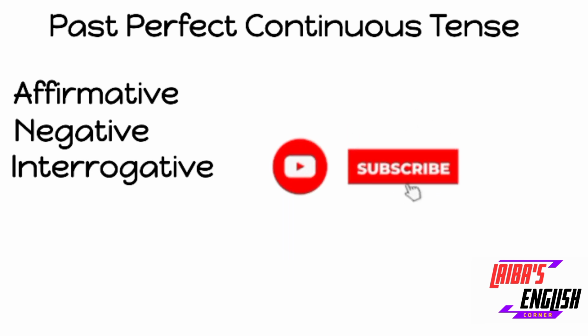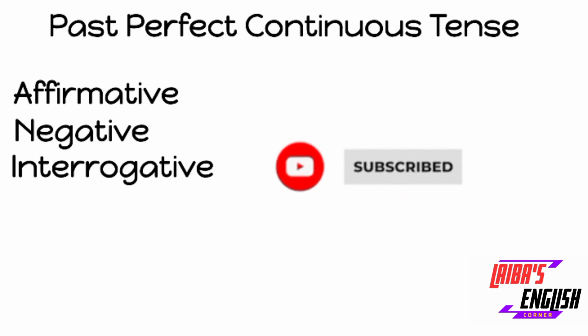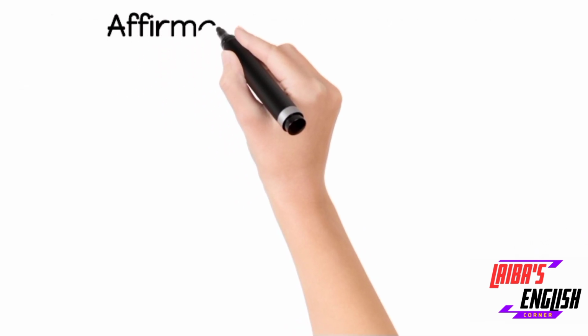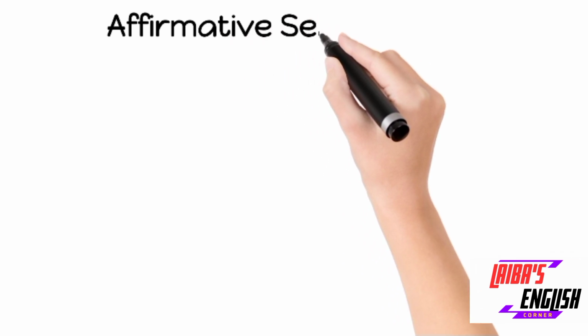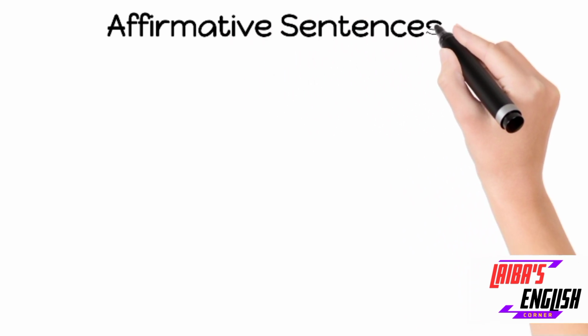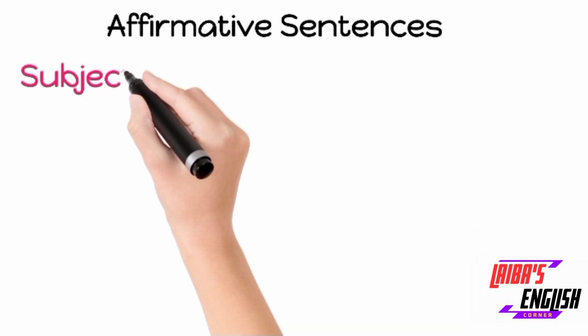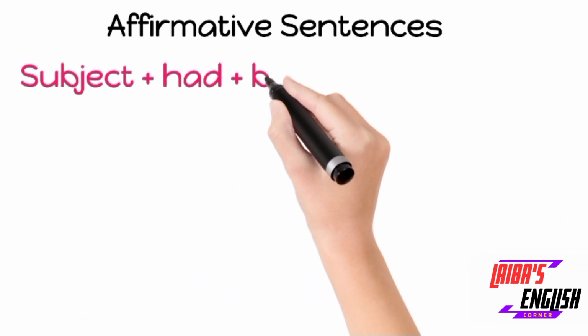Past perfect continuous tense basically means that the action started in the past and finished in the past. So we will start with the affirmative sentences structure. The structure of past perfect continuous tense, according to some students, is very difficult, but it is very easy.